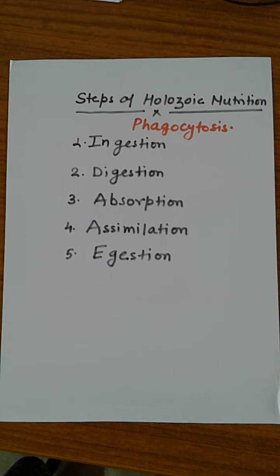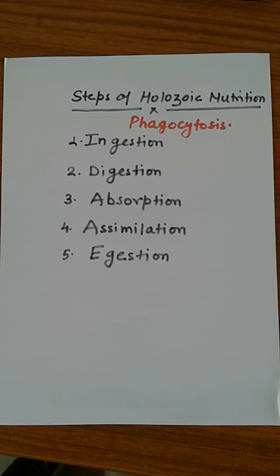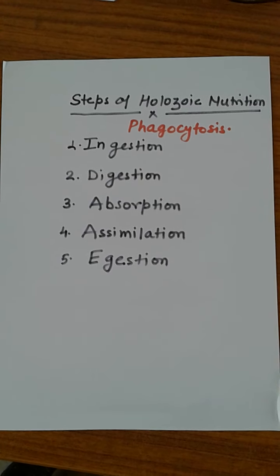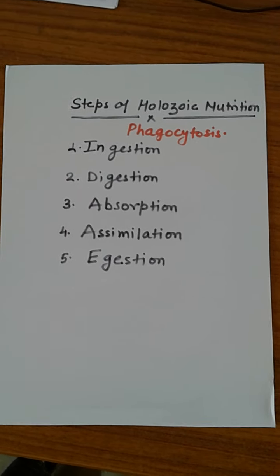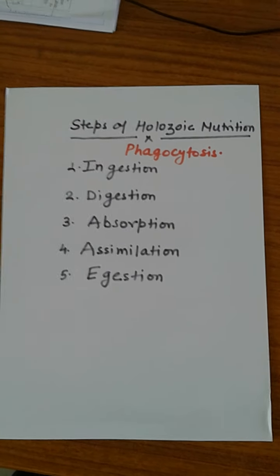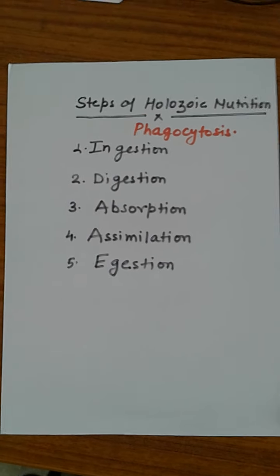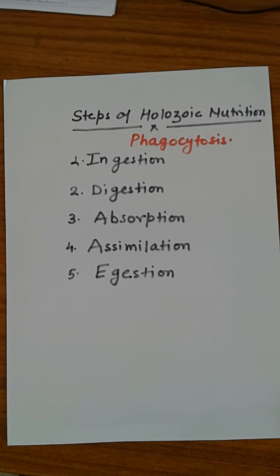Holozoic nutrition consists of 5 steps. One is ingestion, another is digestion, next absorption, next assimilation, and next ejection. So when food particles come in contact with the amoeba, the plasma membrane of the amoeba forms pseudopodia which capture the food material.